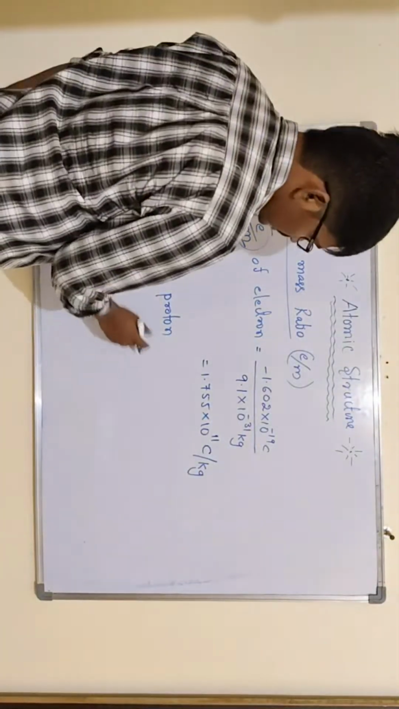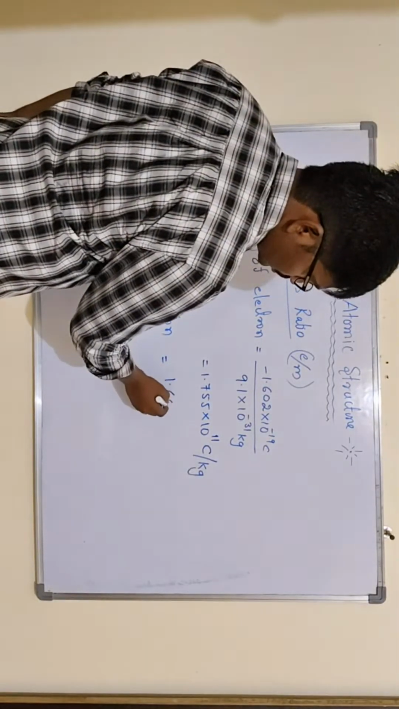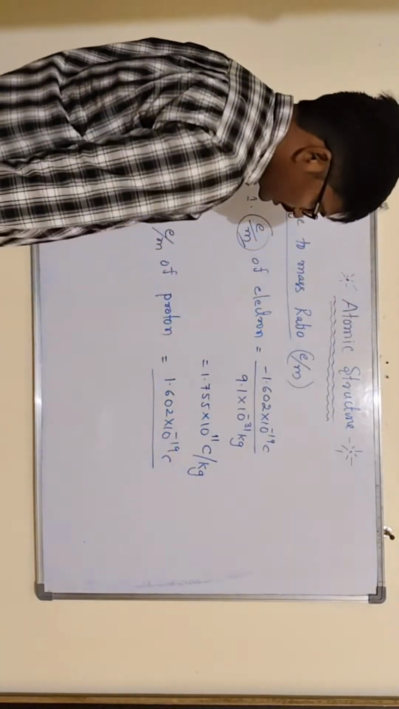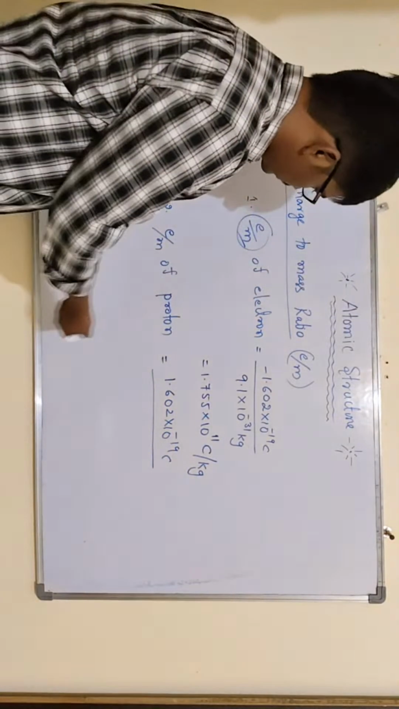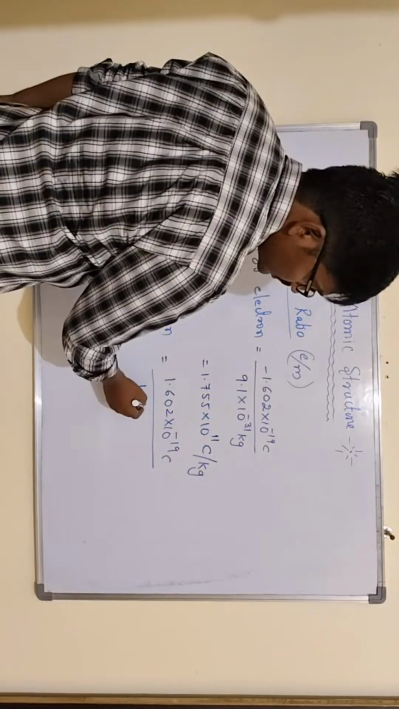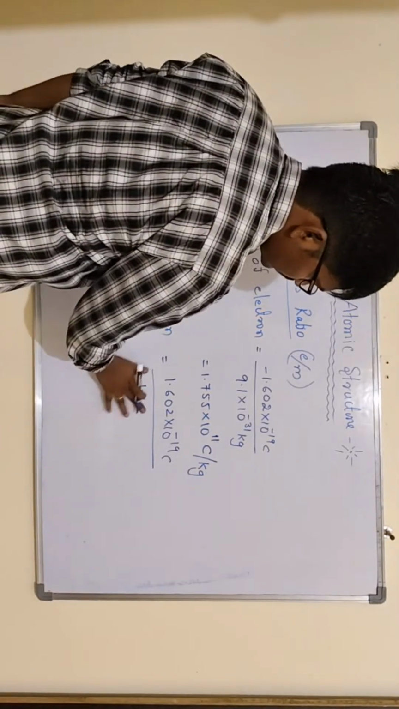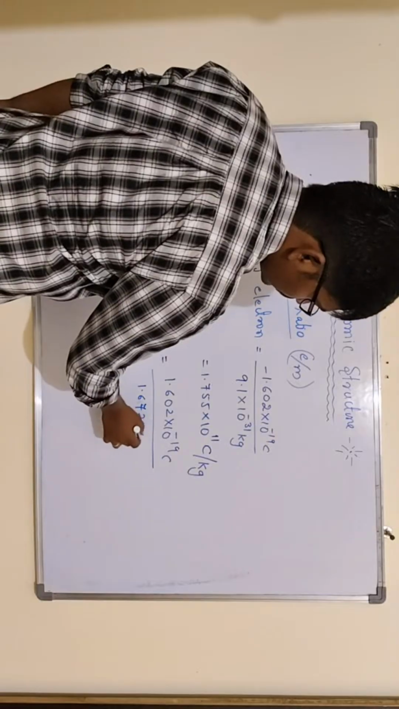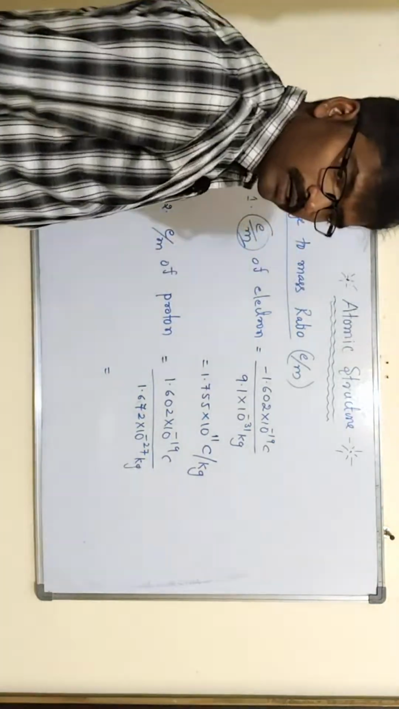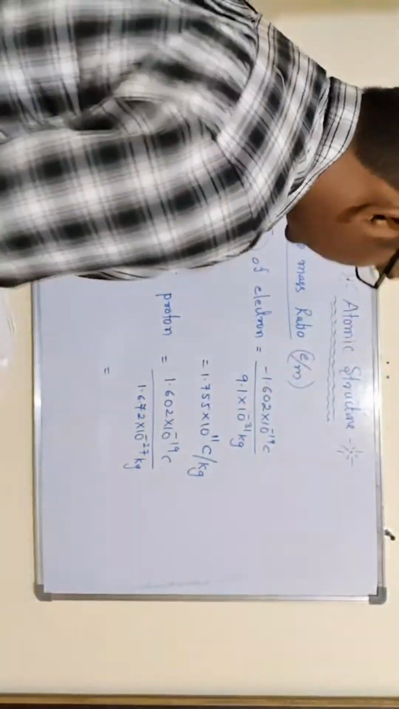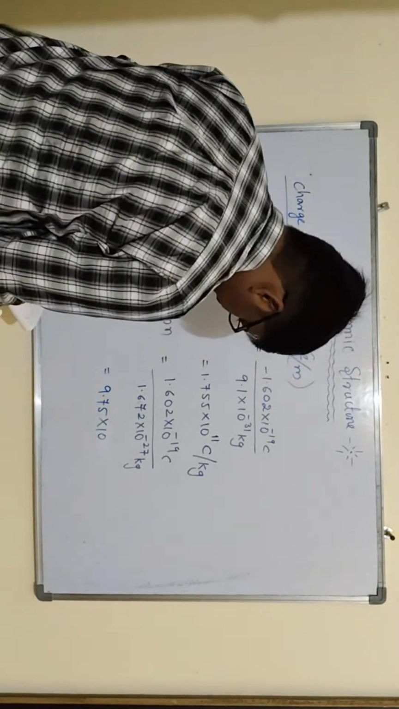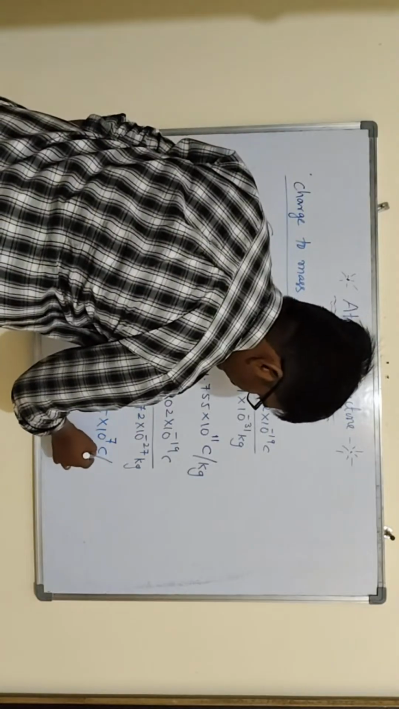Next, the charge to mass ratio of proton: 1.602 into 10 to the power of minus 19 coulombs divided by the mass of proton, which we already discussed, that is 1.672 into 10 to the power of minus 27 kgs, right? Then this value you can get as the charge to mass ratio. So that is 9.75 into 10 to the power of 7 coulombs per kg, remember.